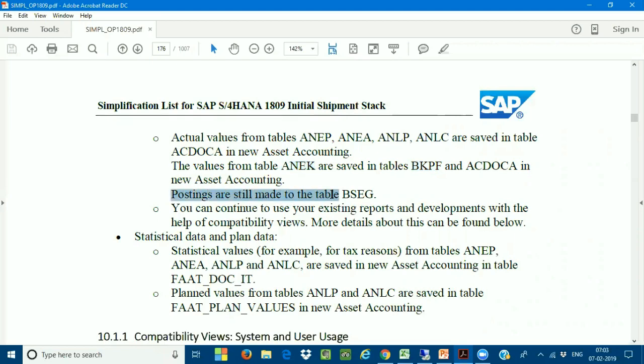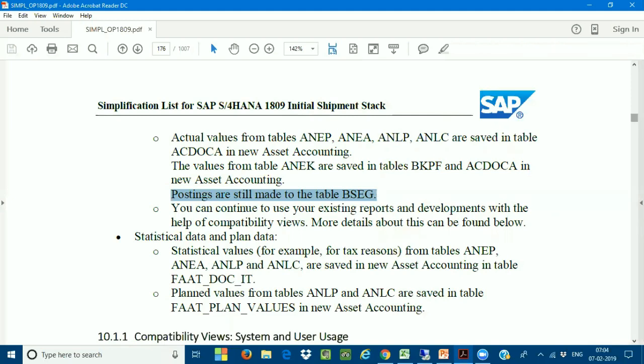Next one. Postings are still made to the table called BSEG. Yes, we stressed this point more when you recap our classes on the universal journal entry. When we discussed the BSEG level tables, how many currencies are used in the BSEG table? FI currencies are 3. In the ACDOCA table, 2 plus 8, totally 10 currencies. Apart from ACDOCA, we have the BSEG table also. In the BSEG table, how many currencies are we going to use? 3 currencies.